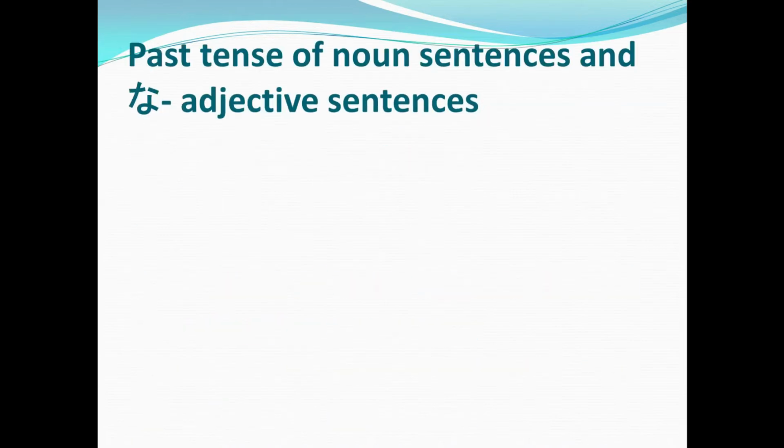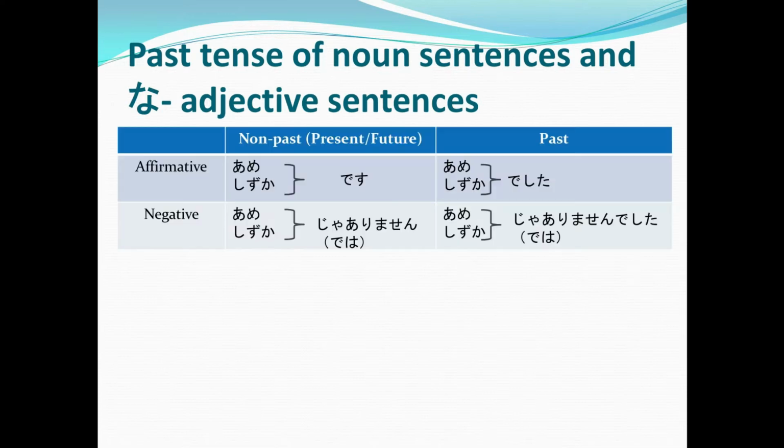For lesson 12, let's first discuss the past tense of noun sentences and na adjectives. Just like verbs and adjectives, noun sentences and na adjective sentences also have their own tenses.